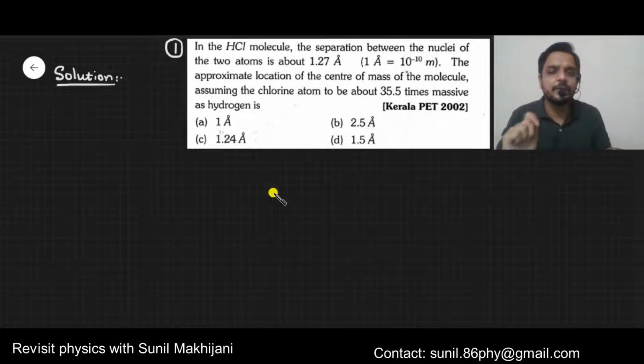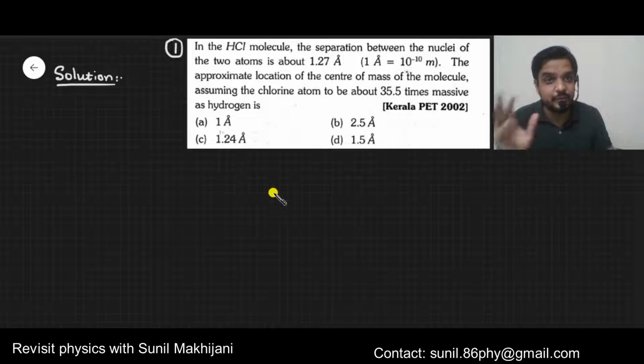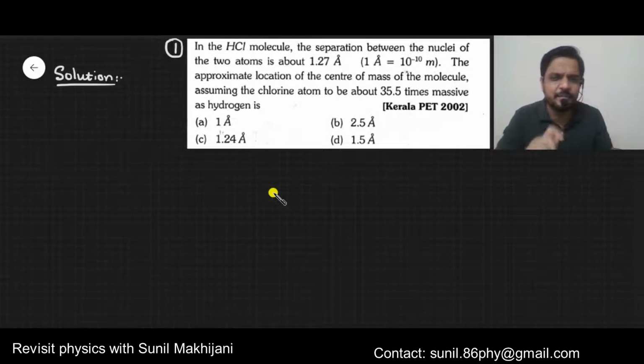Now if you want to be good at the numericals of physics problems, the first thing is always imagine what is given in the question. You need to visualize the things. If you are not able to visualize, you should draw a diagram, and using the diagram you should visualize. So diagram plays a very important role. So I am drawing a diagram for this particular question.